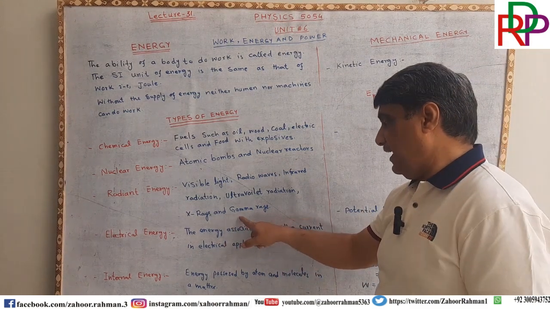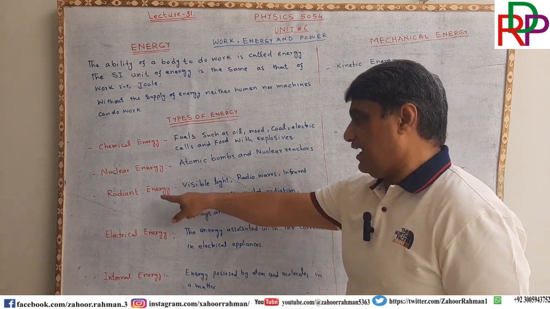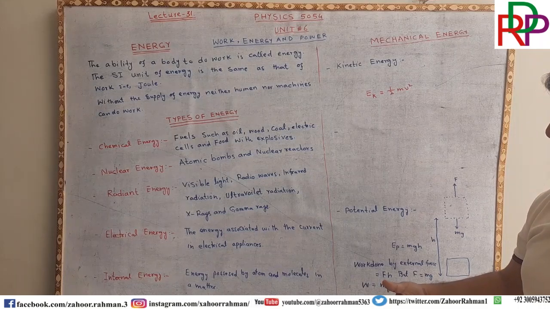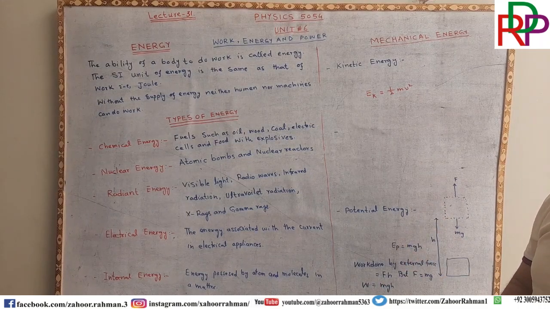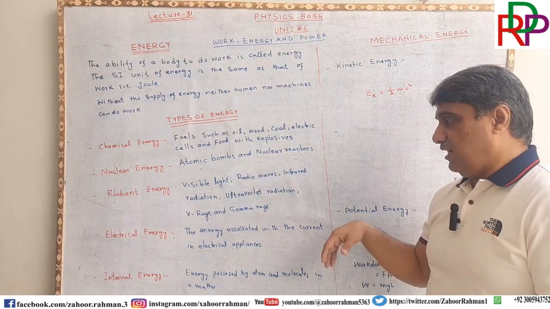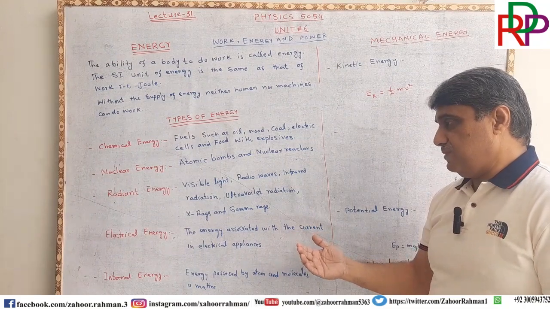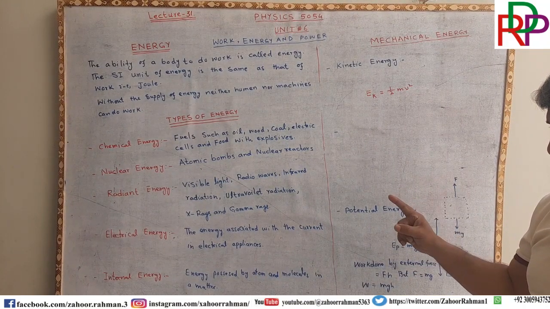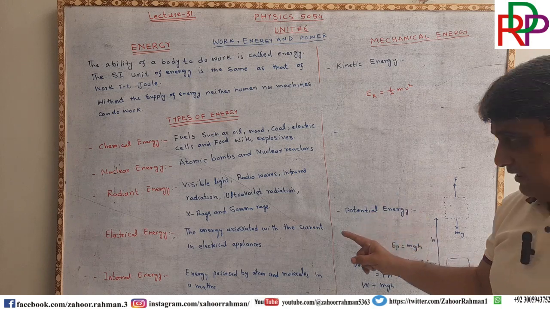And similarly, gamma rays. These are all types of radiant energy. At the appropriate time in this course, we will discuss these types of energy, but for the time being, you should know that there are different types of energy in which there is radiant energy as well.